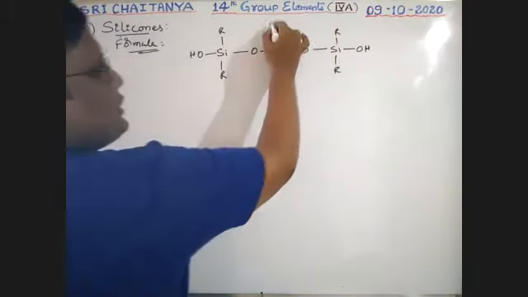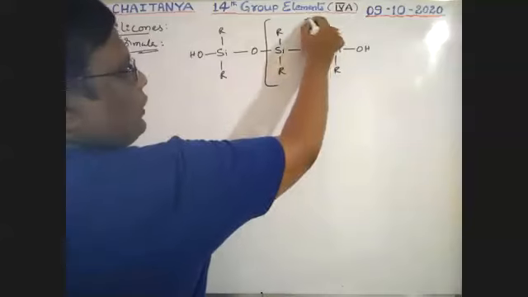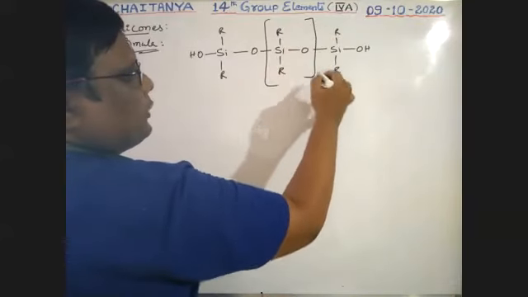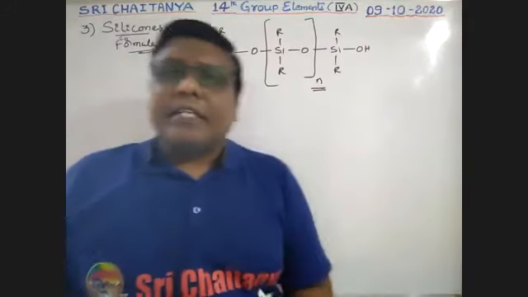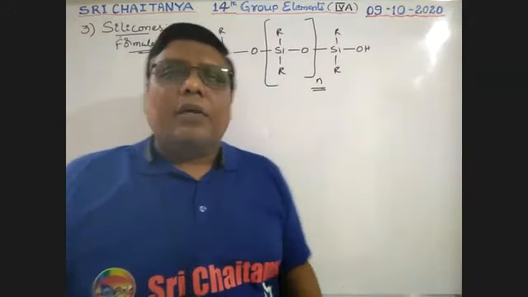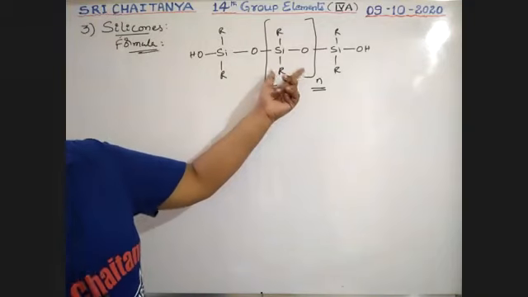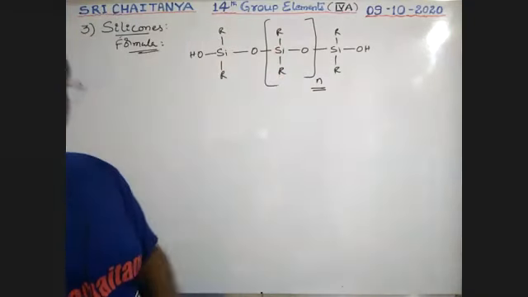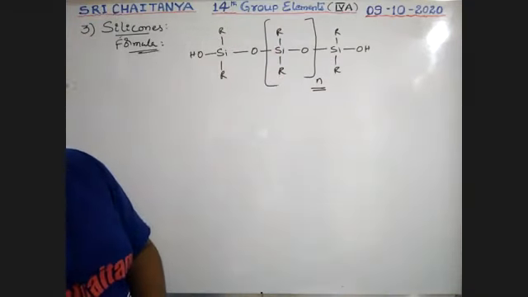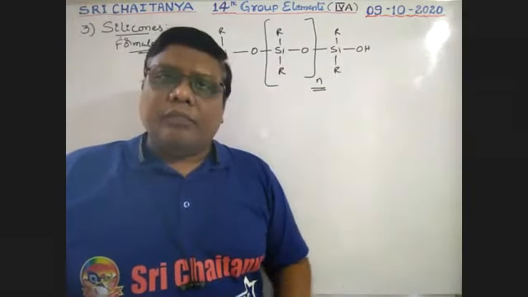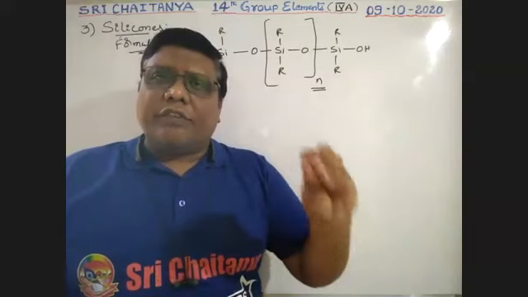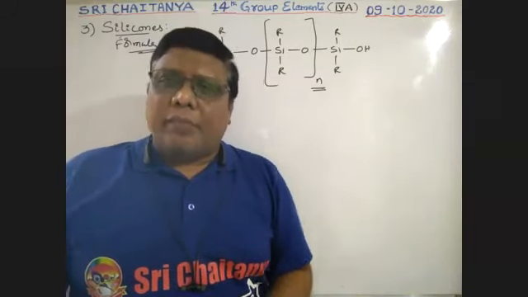Okay, this is the repeating unit. It is possible n times. So that is why I am taking this as a polymer; this is the repeating unit. That is why this is called the monomer of these silicones. All are sigma bonds, no pi bonds at all with silicon. So silicon can form only sigma bonds but not pi bonds.